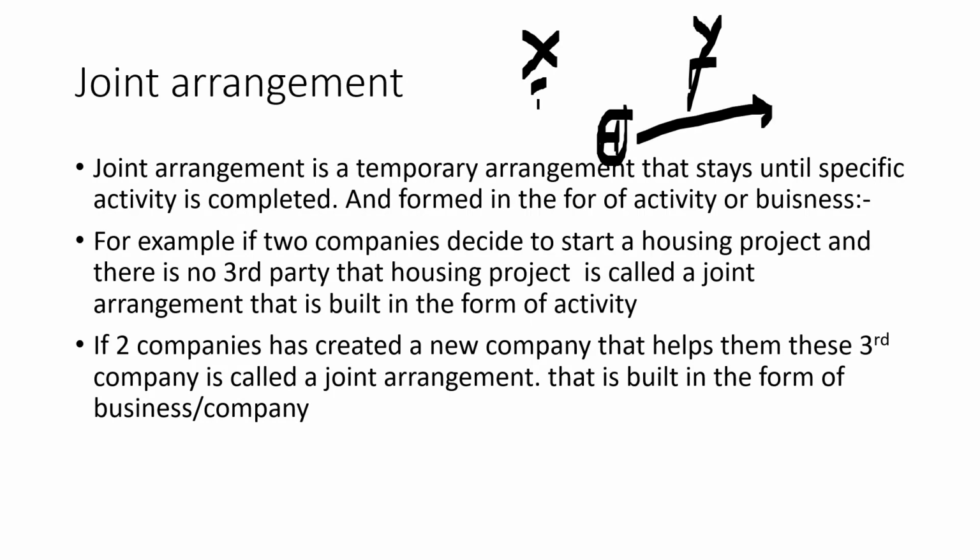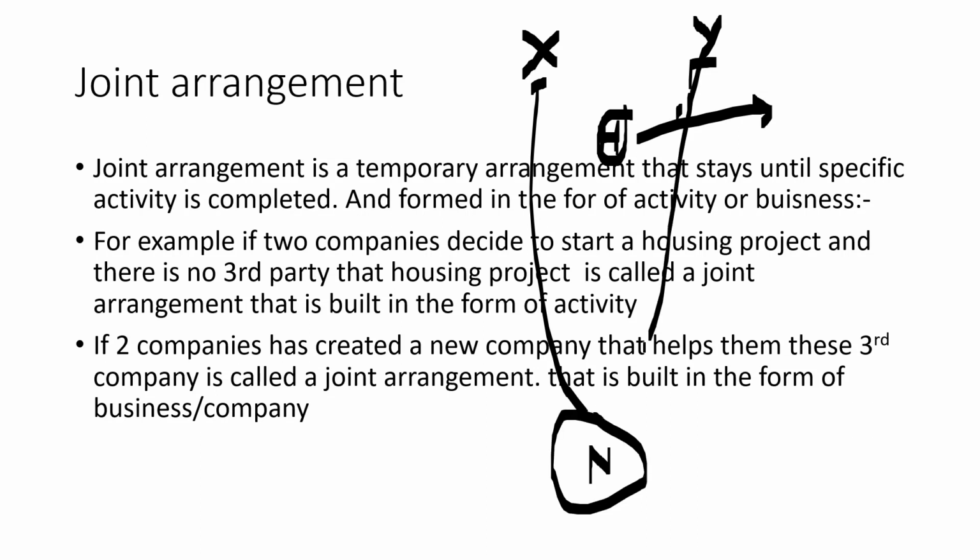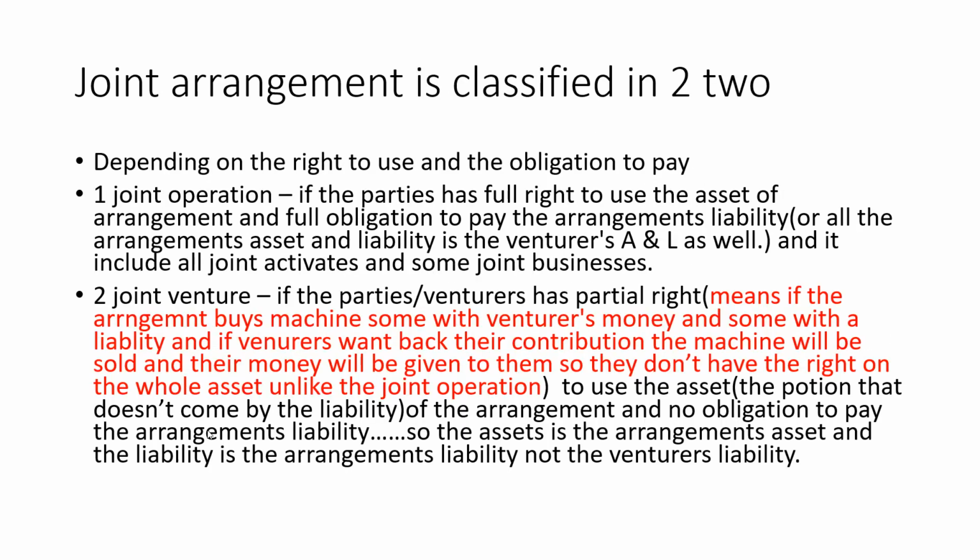Also, if X and Y create a new company, let me name this new company N, that helps them, this third company is called a joint arrangement that is built in the form of business. This N is also a joint arrangement that's created between these two companies, and it's not created in the form of activity like the previous one, but it is in the form of company or in the form of business, in the form of organization.